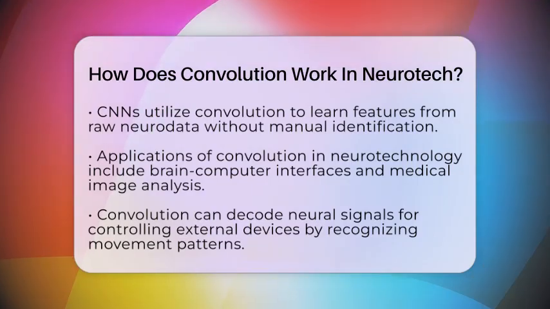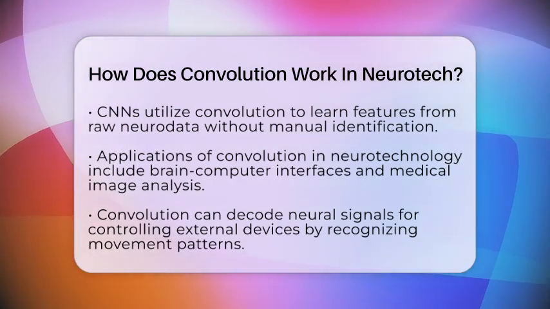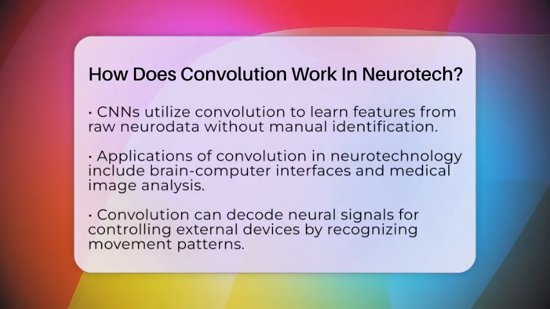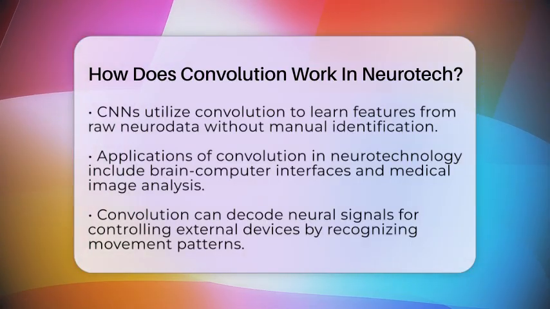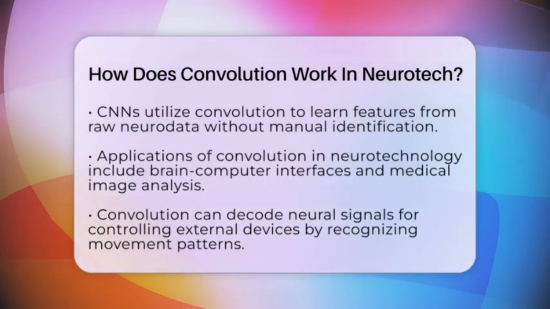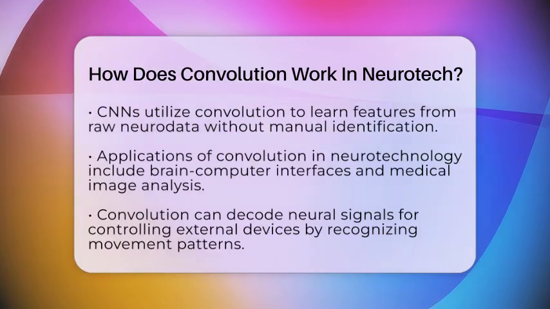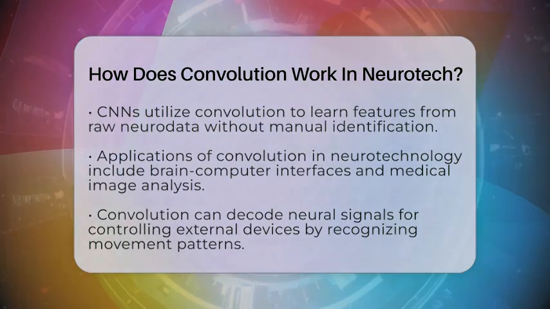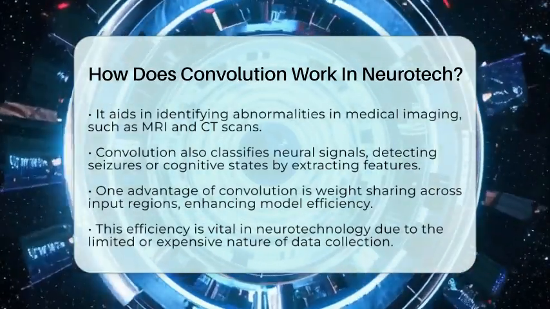Practically, convolution in neurotechnology enables several applications. For instance, in brain-computer interfaces, convolutional neural networks can decode neural signals to control external devices. They recognize patterns linked to intended movements or commands. In medical image analysis, such as with magnetic resonance imaging or computed tomography scans, convolution helps identify abnormalities or brain structures automatically. Additionally, it plays a role in classifying neural signals, like detecting epileptic seizures or different cognitive states by extracting features from brain recordings.